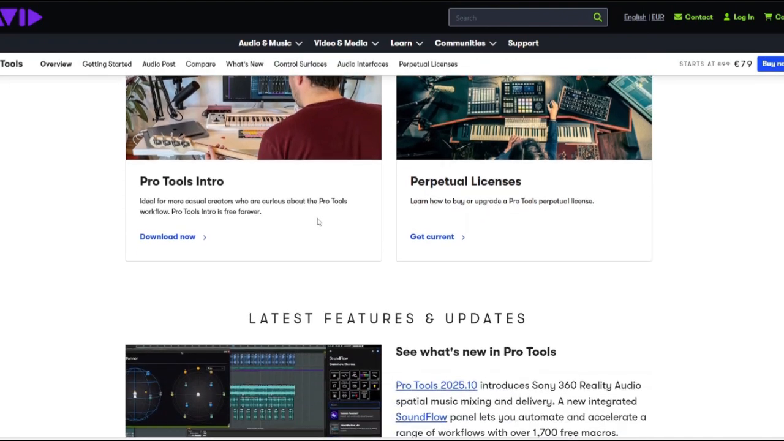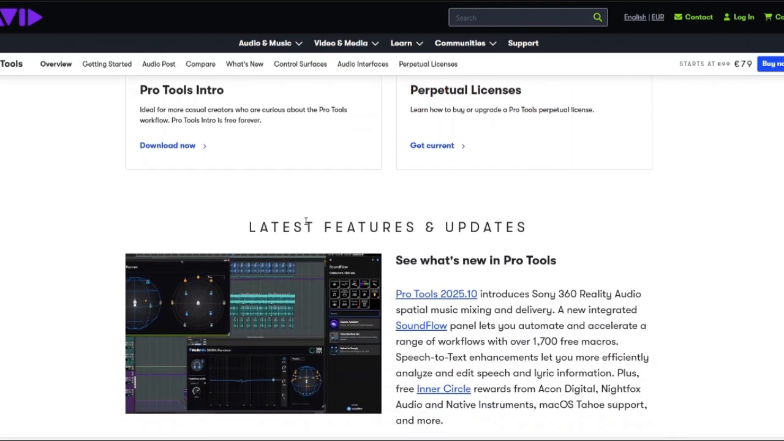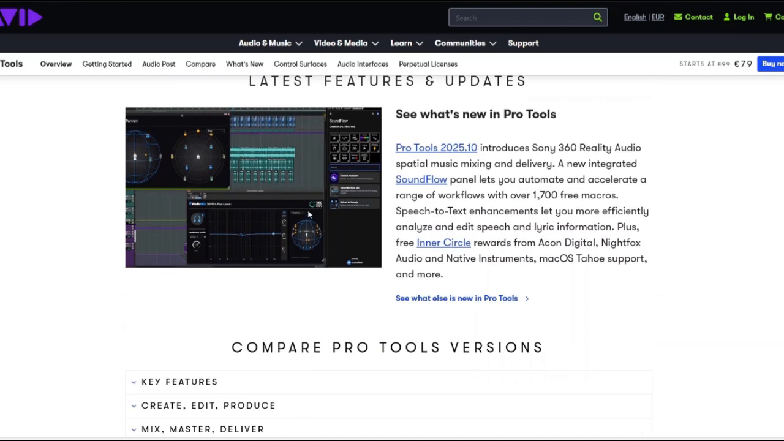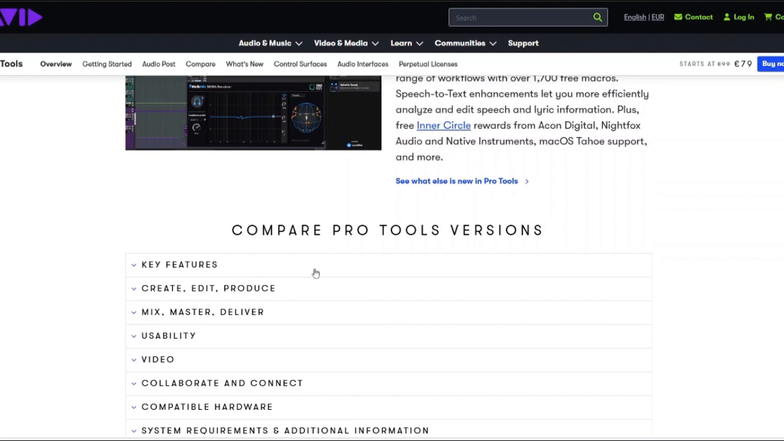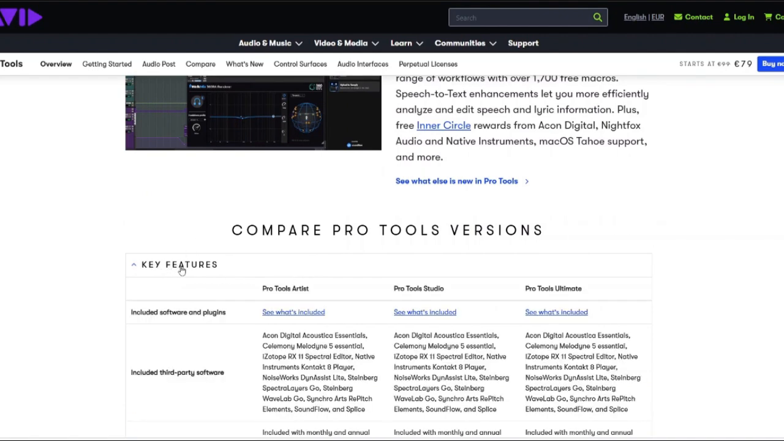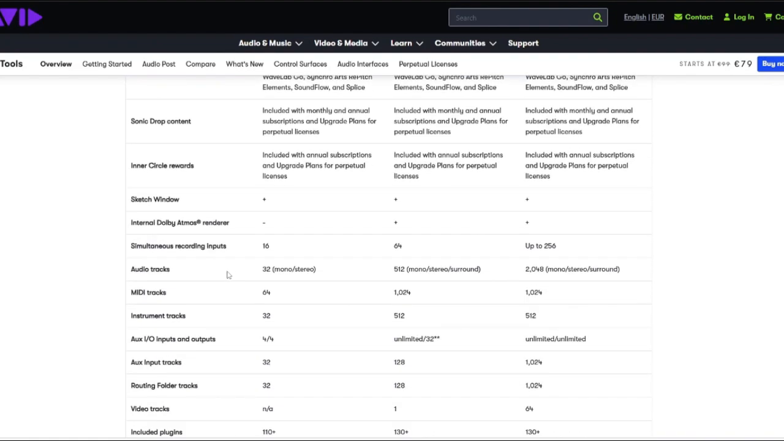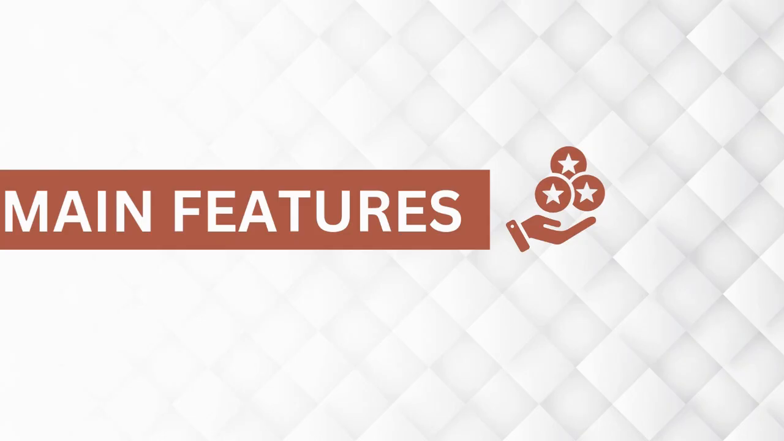While Pro Tools has modernized over time with cloud collaboration, AI-assisted features, and immersive audio support, its main strength is still its professional consistency. It's reliable, it's predictable, deeply integrated into studio pipelines, and universally understood by audio engineers worldwide. So let us talk about the main features of these platforms.